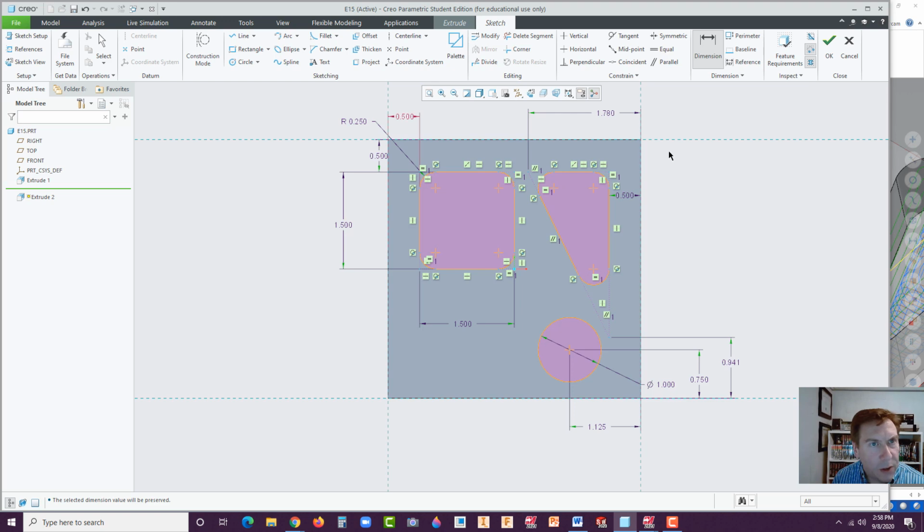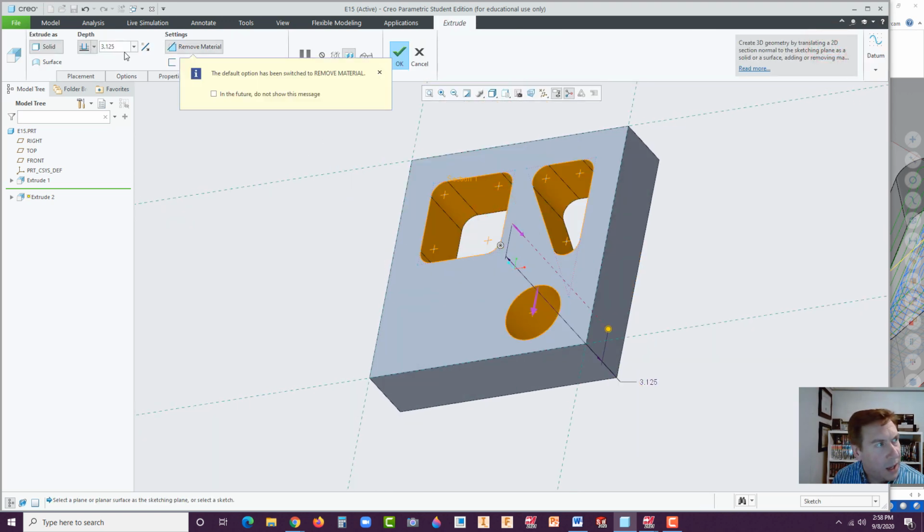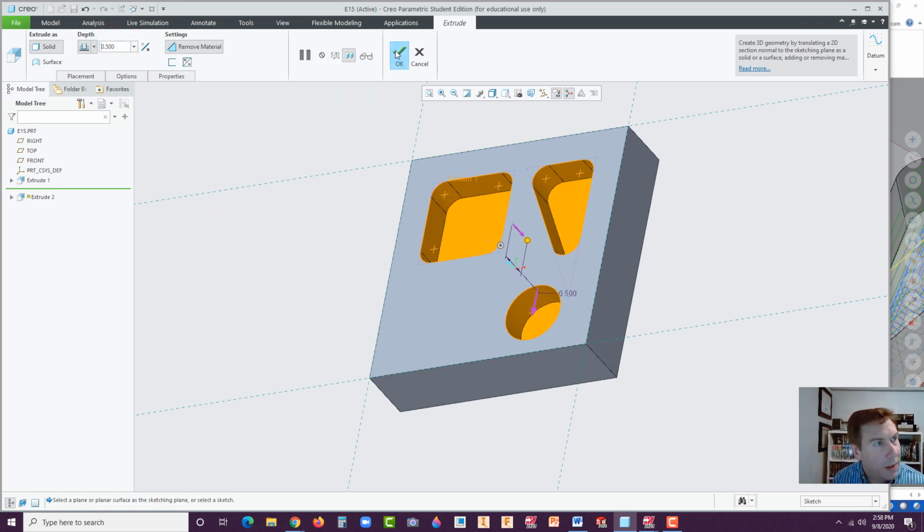All right, now what we're going to do is hit OK, and we're going to flip those so it's going to cut, but the depth of those are only 0.5. Hit the green check.